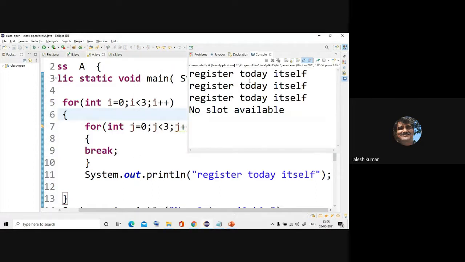See this, it is coming 3 times because the i loop will start from 0. As soon as j equals 0, it will come with break. It will print this and i will be incremented. i is equal to 1, once again break, this will print, and i is equal to 2, once again break, it will print. And after that, this loop ends, it will come out. Okay, so this is how break works.